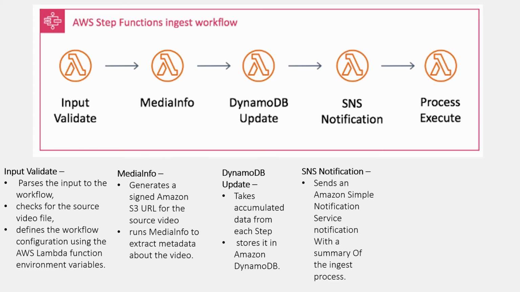Next, SNS notification will send an Amazon Simple Notification Service notification to our administrators with a summary of the ingest process, say, file has been uploaded successfully. Then, at last, process execute will start the processing workflow for further processing.